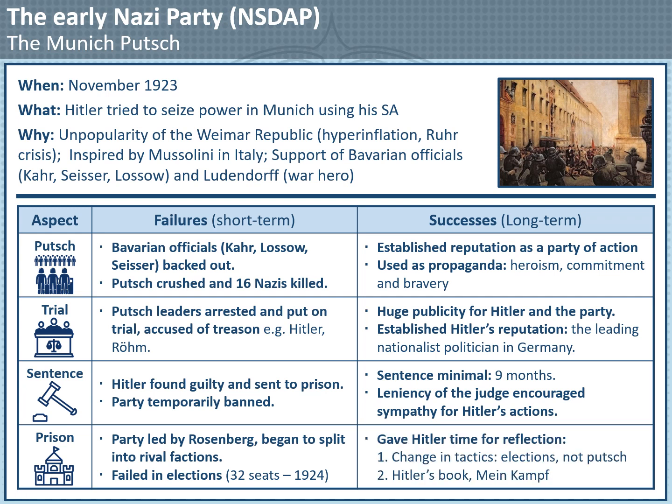However, in the long term, the prison sentence gave Hitler time for reflection. He decided on a change in tactics. He was going to win power through elections instead of seizing power by a putsch. And secondly, it gave Hitler time to write his book, Mein Kampf.